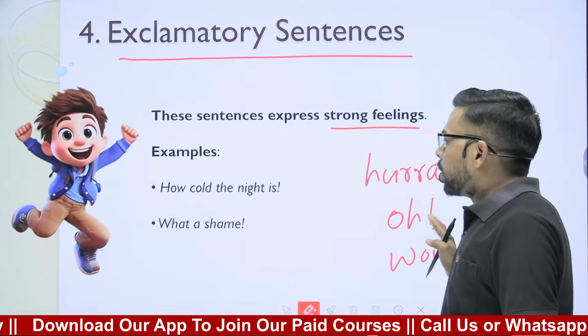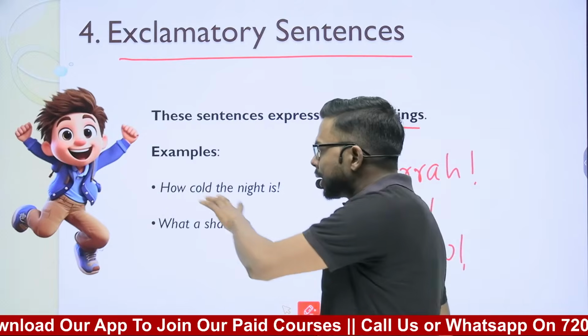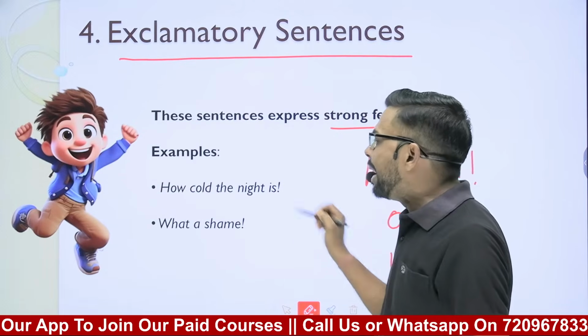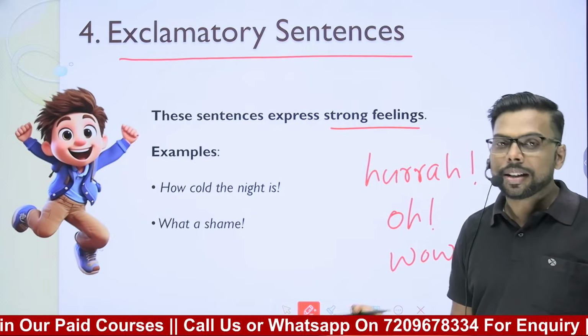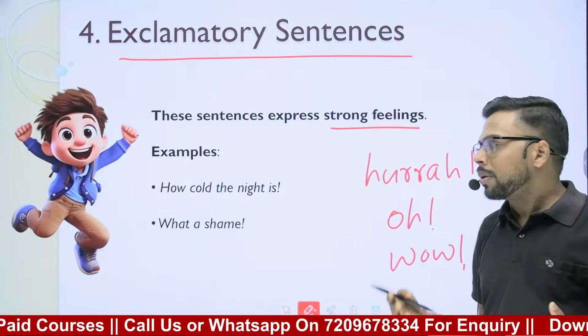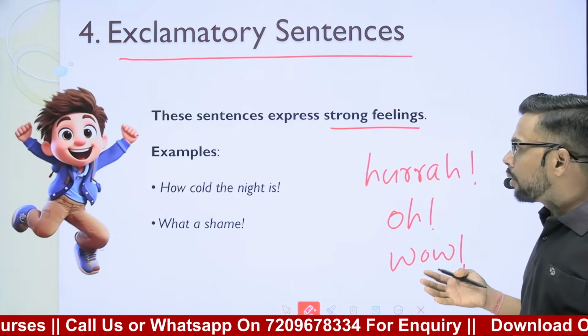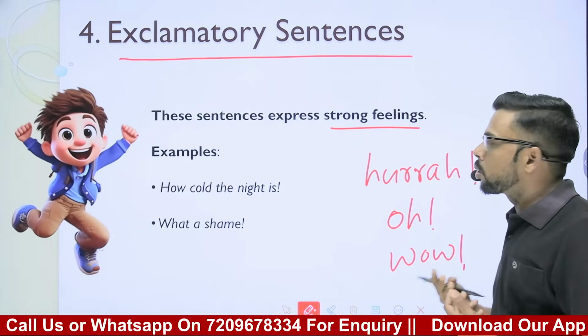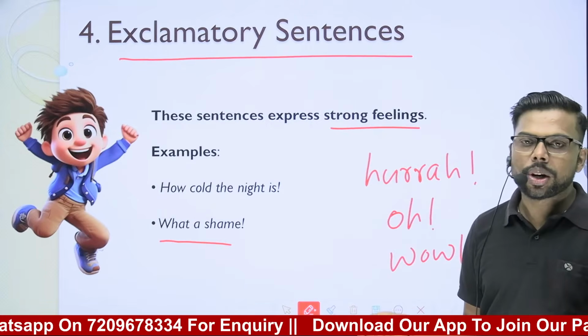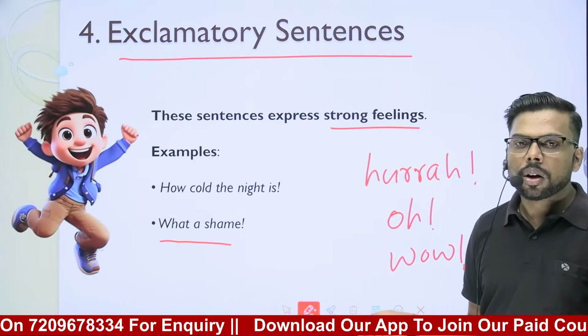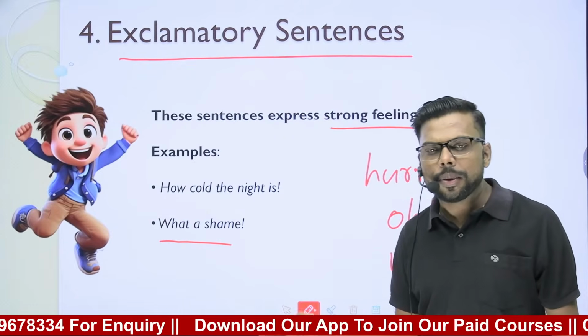So let's look at these examples. How cold the night is. If I say, how cold the night is, it means that about the night we are expressing our strong emotions. What a shame. What an idea. What a beautiful place.